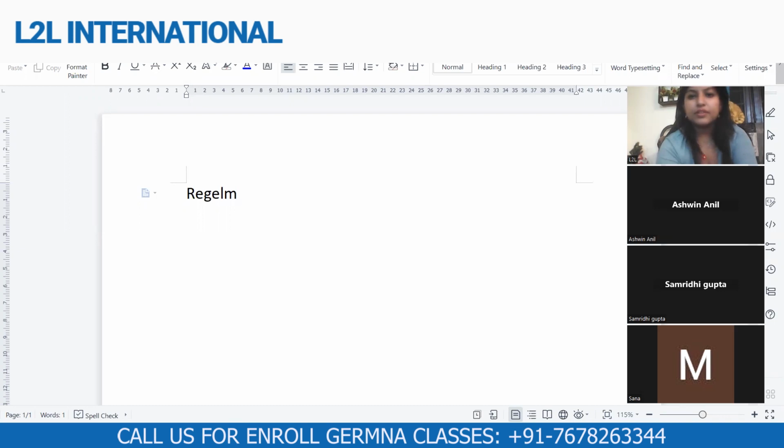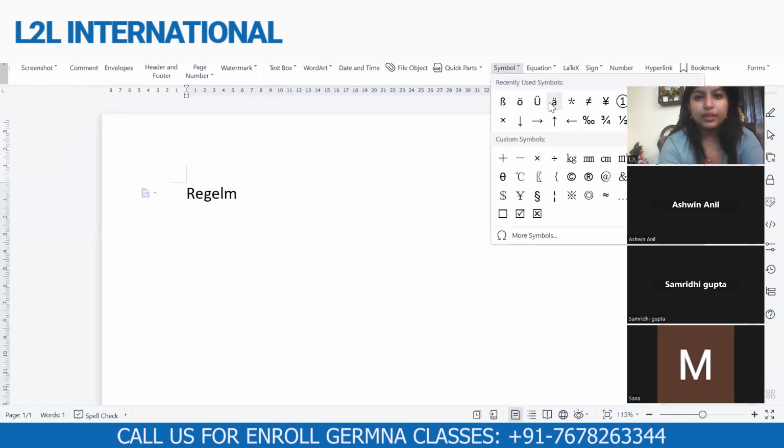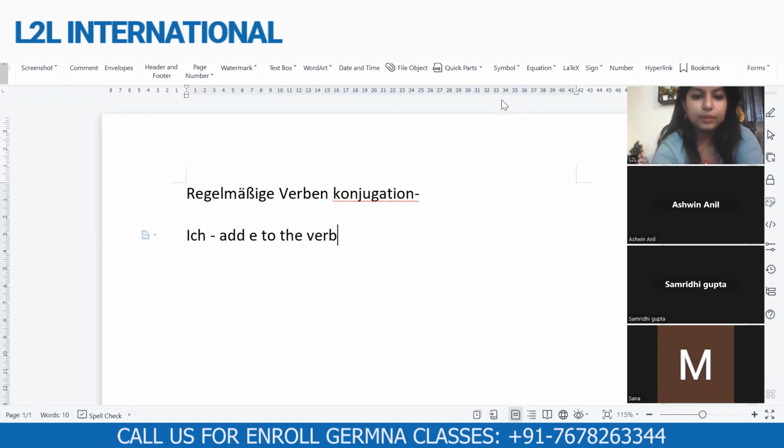So we were doing regelmäßige Verben, that is regular verbs, Konjugation, that is conjugation. So, the rule, once again: with ich, we add e to the verb stamm, to the verb stamm.